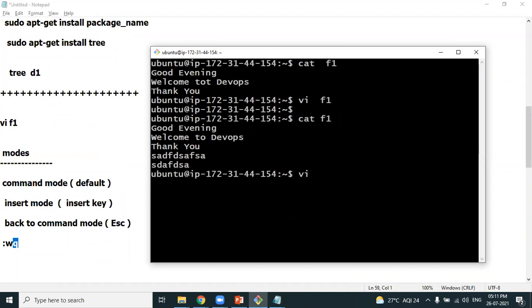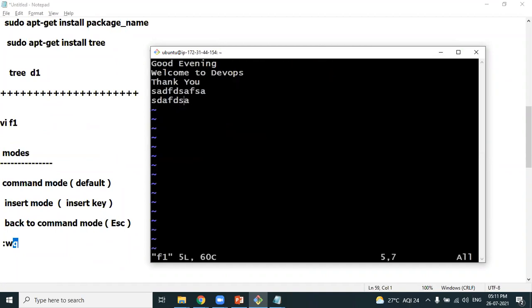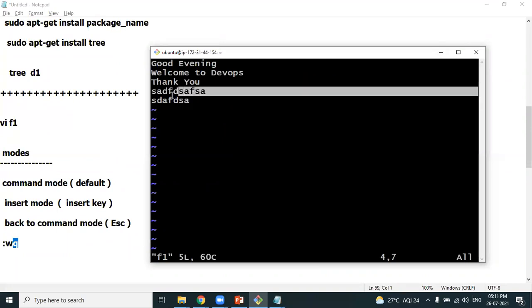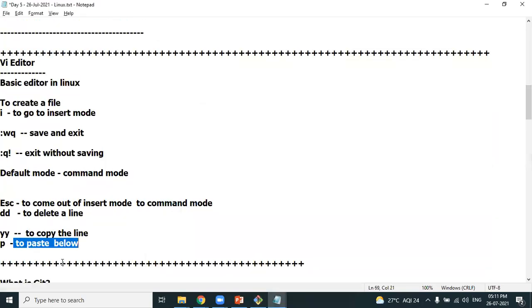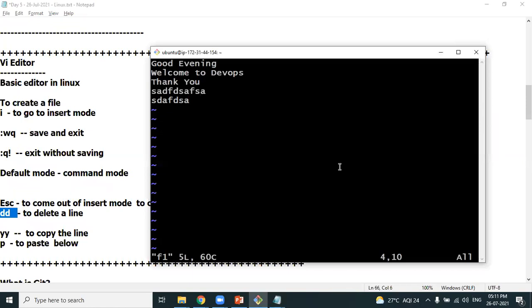vi file name. The file gets opened in which mode? Obviously command mode. Which line you want to delete? Let's say you want to delete this particular line. Last but one line, you need to delete it. Okay, keep the cursor on that particular line. What is the command? We have a command dd to delete. So have you observed? I have deleted.